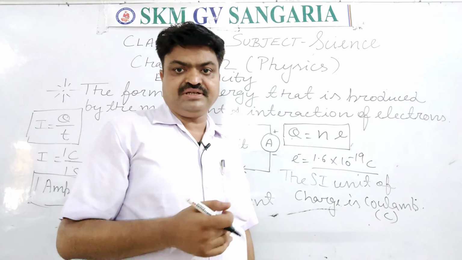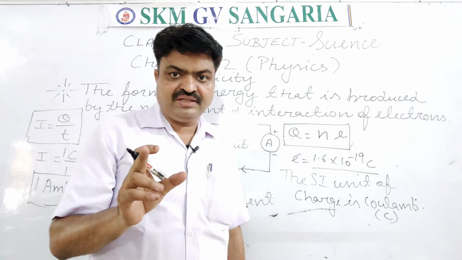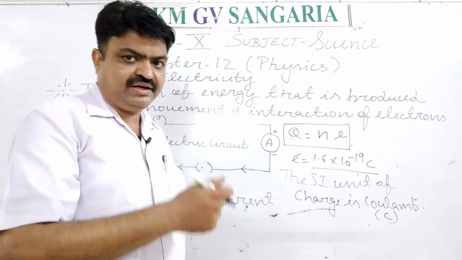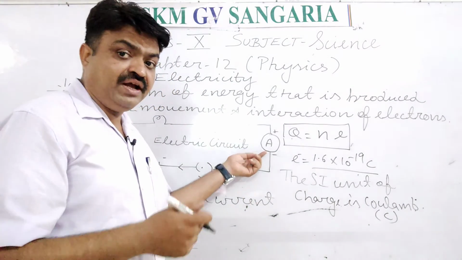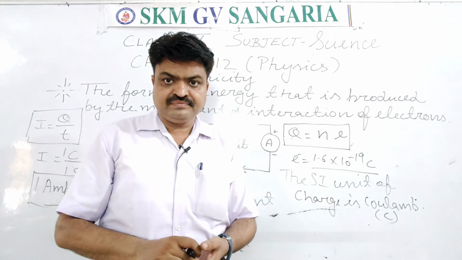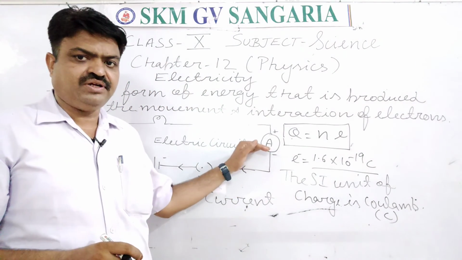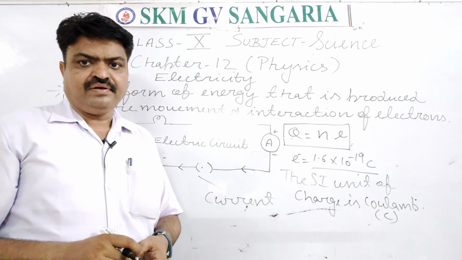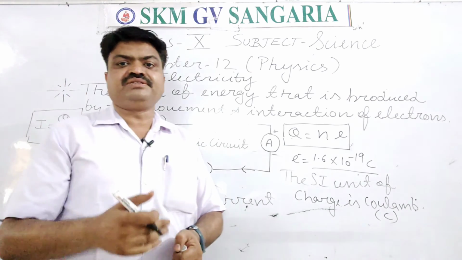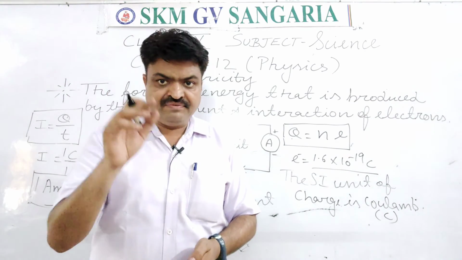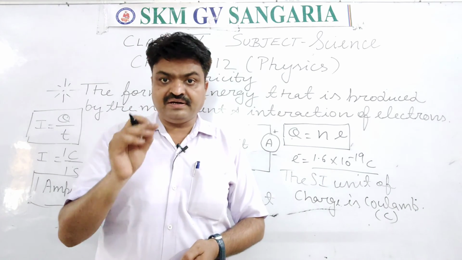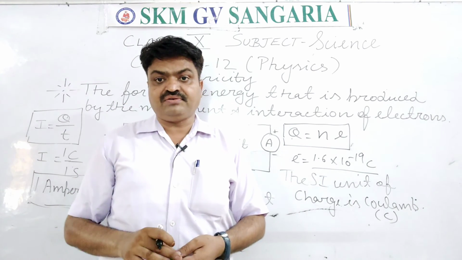Now, how do we measure the electric current? We measure electric current with the help of an electrical device that has very low resistance, and that device is known as an ammeter, student. The ammeter is the device with which we measure electric current. And in which direction does the electric current move? It is also a most important question.